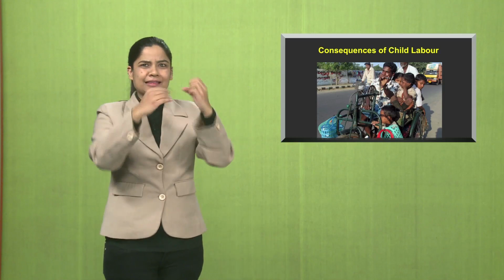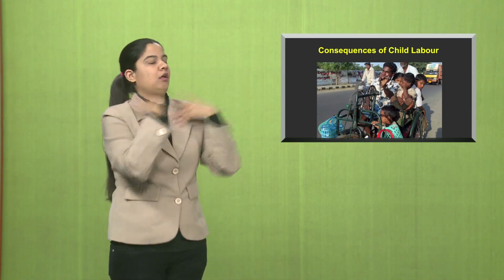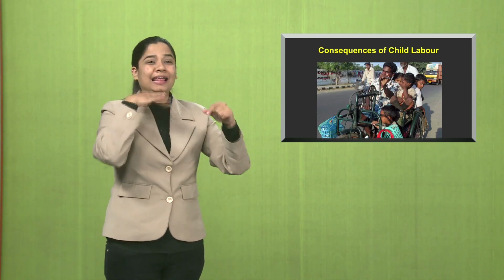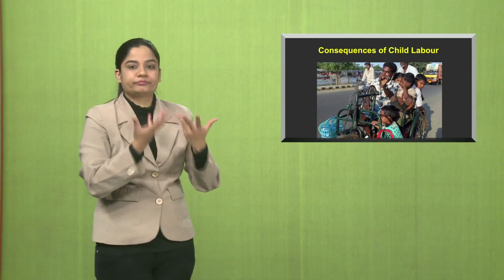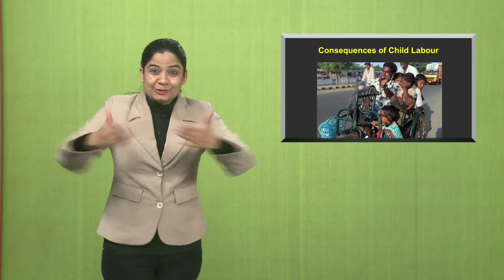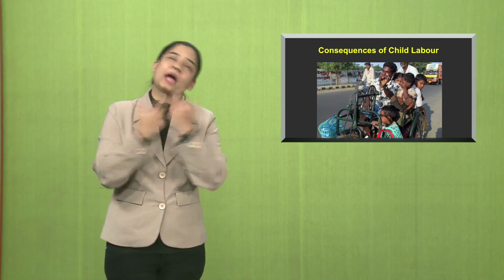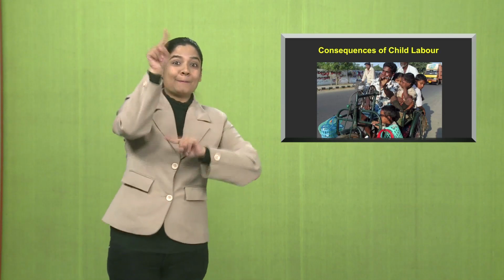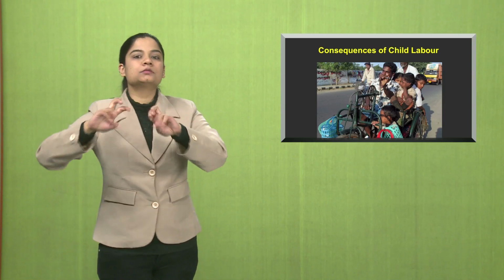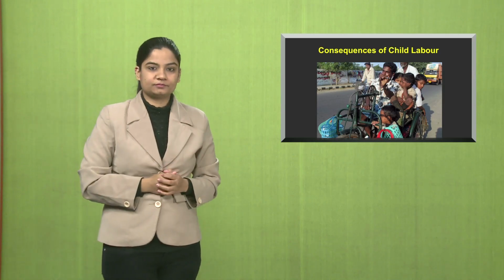Disability is one thing, and working in such unhygienic conditions like factories, industries, etc. can often lead to infectious diseases, and it's a dangerous situation to work in. And they miss schooling. It's been found out, due to their missing schooling, they are dropping out of school. The illiteracy rate of the country is increasing because of that. Because they are missing schooling and the country is becoming more and more illiterate.